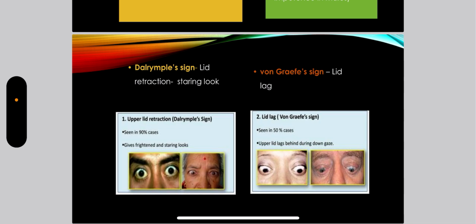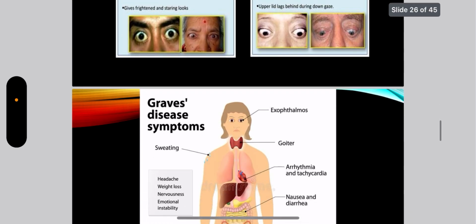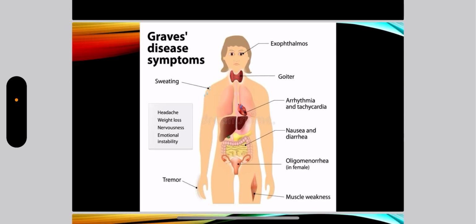So I had just given you an idea how to attempt a question if Graves' disease is asked in the examination. Start with the definition part or the cause, then clinical features, hallmark of the disease, what are the other features, signs and symptoms, Dalrymple sign, von Graefe sign. So just keep this picture in mind and write about the features. Start from exophthalmos, goiter, come to the heart, arrhythmia, tachycardia, come to the gut, nausea, diarrhea, come to the reproduction part, oligomenorrhea, come to the muscles, muscle weakness, look at the hands, tremors. Over the skin, you can feel sweating.